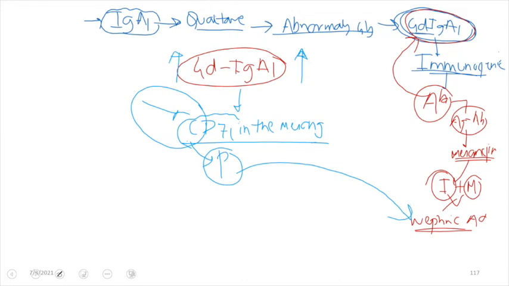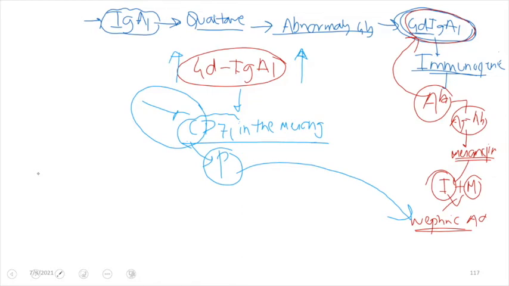So as I said, there can be two ways of pathogenesis. In the first, there will be production of galactose deficient IgA1, and that IgA1 will be immunogenic in nature, and against that there will be production of antibody, and this antibody is usually IgG subtype, and there can be antigen antibody reaction, and this antigen antibody complex will get deposited in the mesangium, and in the mesangium it can result into inflammation of the mesangium with mesangial proliferation, and that can manifest with nephritic syndrome.